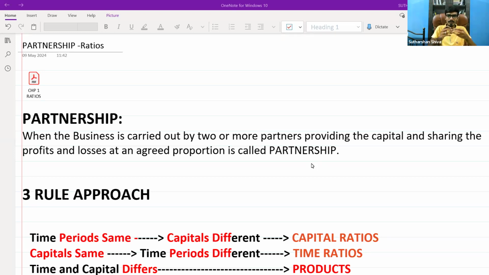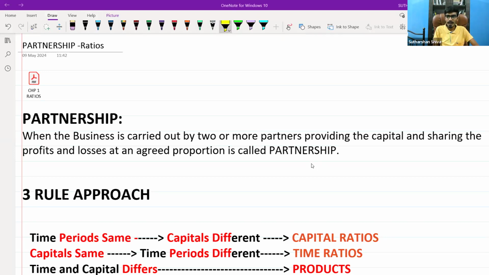So first, let us get deeply into what is meant by partnership. As you have already studied in accounts as well as in law, when two or more partners carry out a business by providing some amount, which can be a capital, and share the profits and losses in an agreed proportion, it is known as partnership. That is the basic thing. In quantitative aptitude, we will go for a 3-rule approach. We will see what the 3-rule approach is, and then directly jump into the sums.